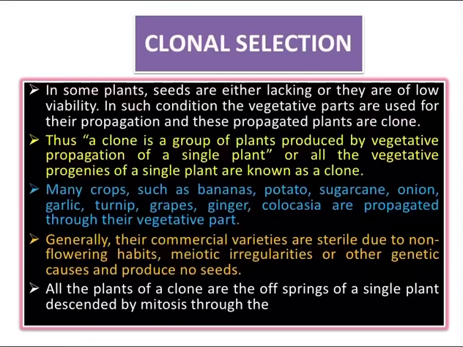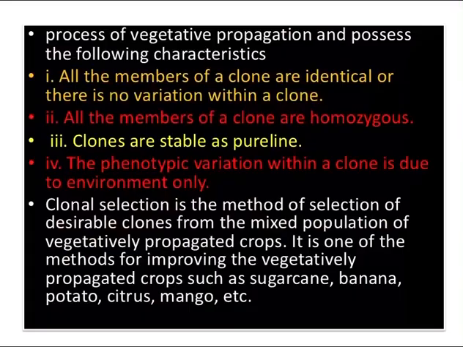The characteristics of cloned plants are: all the members of a clone are identical, or there is no variation within a clone, and all the members of a clone are homozygous, and the clones are stable as a pure line. The phenotypic variation within a clone is due to environment only and not due to genetic variations. And these are the characteristics of a clone.